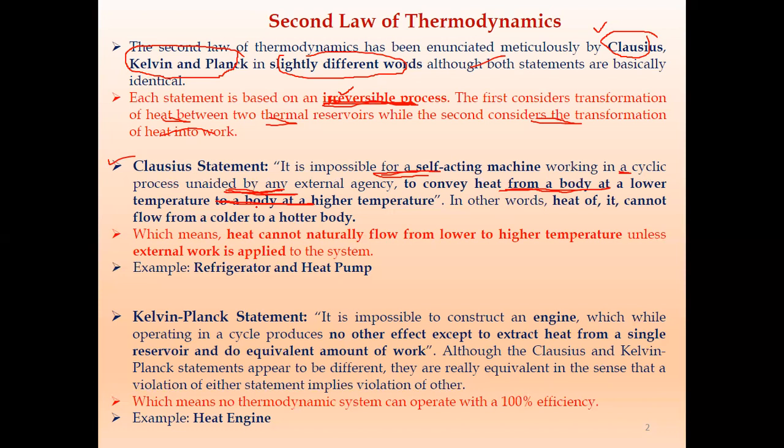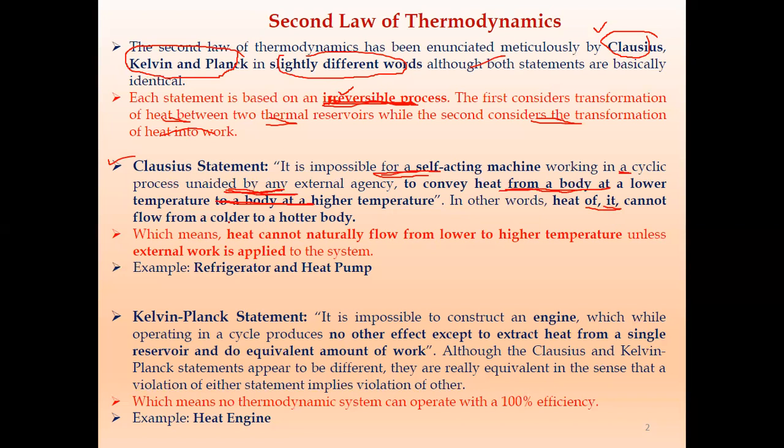So if there is no external work, it is impossible to construct a self-acting machine which transfers heat from a body at lower temperature to a body at higher temperature. In other words, heat cannot flow from a colder body to a hotter body if no work input is given to the system.